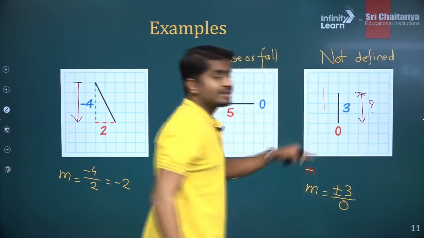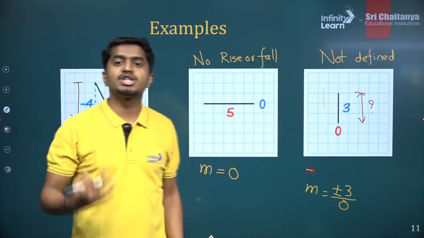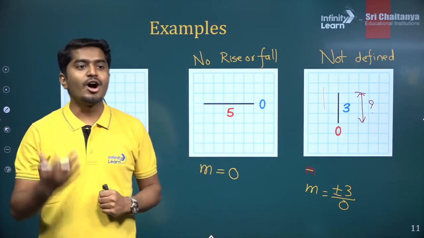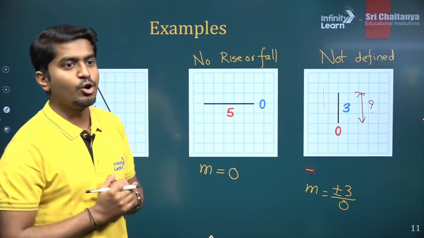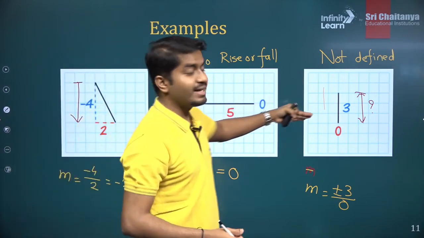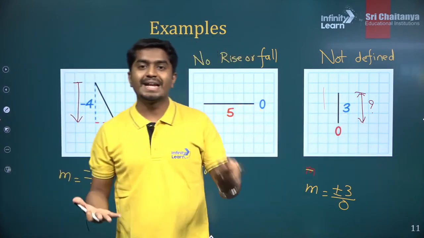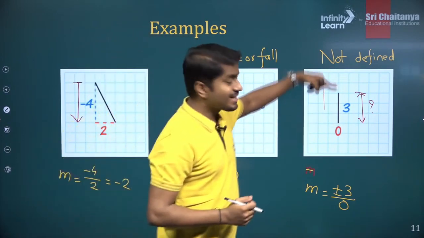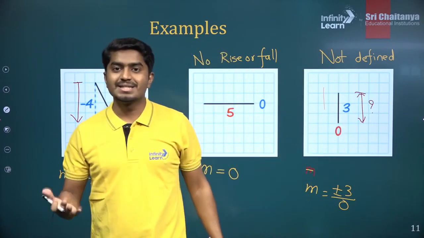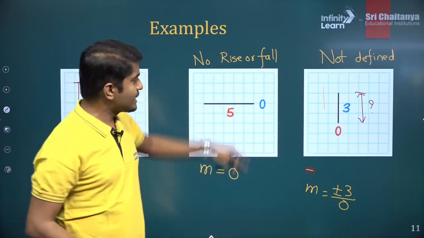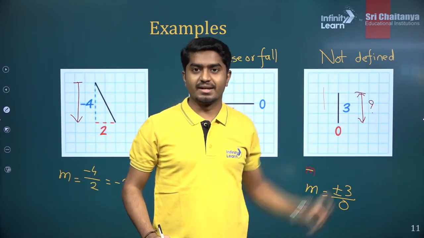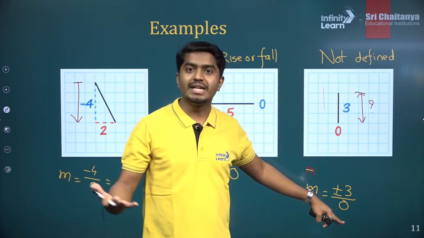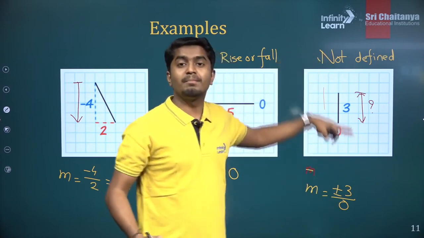So whenever the x coordinate does not change, then we say in that case slope is not defined. Correct? Slope is infinite, but you don't know whether it is going to be positive infinite or negative infinite. Can you tell me? If it is plus infinity or minus infinity, you can't say, na? So that is the reason slope is not defined here. Okay? Anything divided by 0 will give you infinity, but it could be plus infinity or minus infinity.